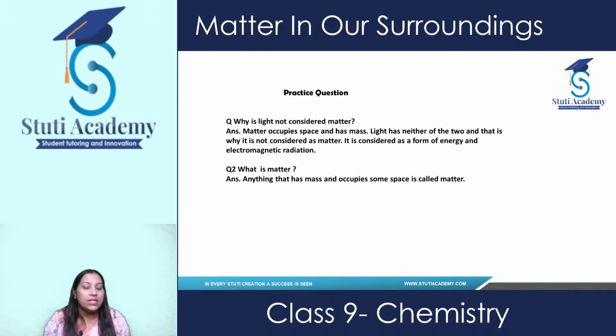And what kind of questions come in the exam on the basis of this topic, this also I have discussed with you yesterday. Like, why is light not considered matter? Matter is that substance which occupies space and has some mass. But if we talk about light, we can only see the light. It does not occupy any space. That's why it does not come under the category of matter. And if the definition of matter comes, then you need to write: anything that has mass and occupies space is called matter.